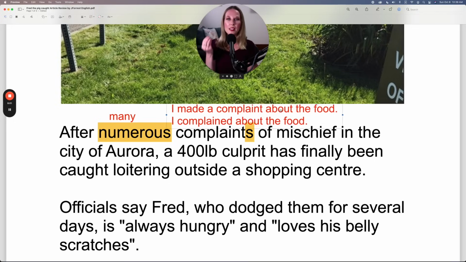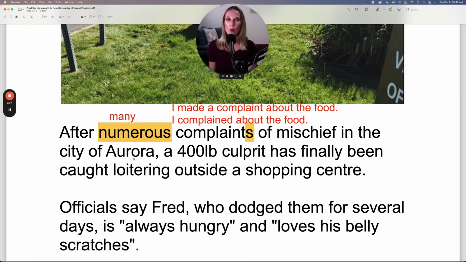So when you dislike something or you have a negative experience and you make that known to someone, you are making a complaint or you are complaining, the noun form or the verb form. After numerous complaints of mischief, we know what this means, and the pronunciation. Remember, mischief is simply bad behavior. Mischief.